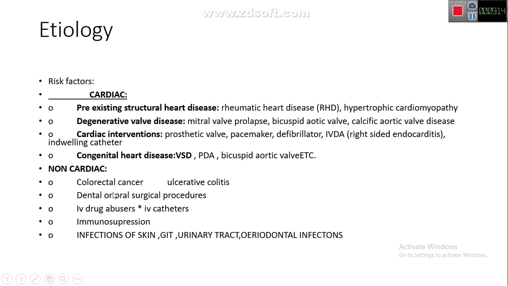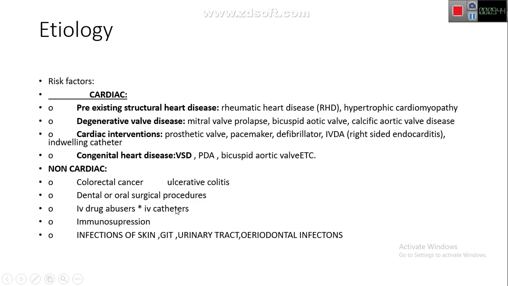Then we have the non-cardiac risk factors, including colorectal cancer and ulcerative colitis, because these diseases can lead to GIT bleeding, and there is a chance that organisms from the GIT can enter the blood, then enter the heart and cause infective endocarditis. Dental or oral surgical procedures are one of the most important causes of infective endocarditis, especially as Streptococcus viridans is present in the oral cavity.